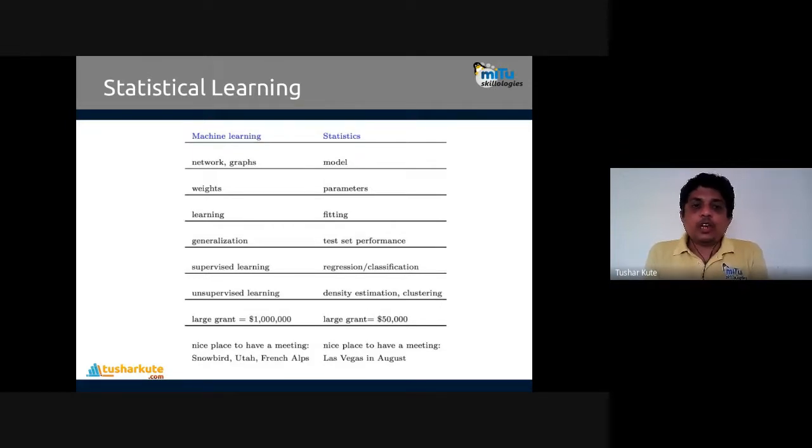In machine learning, we call it generalization. Generalization means you build a model and you apply data which is not seen to the algorithm, because it has not seen that data. You apply that data and check its performance. That is generalization. And in statistics, we call it test set performance.